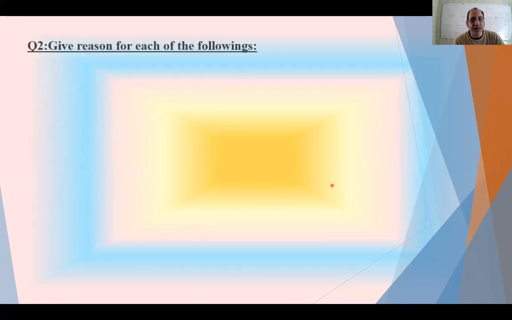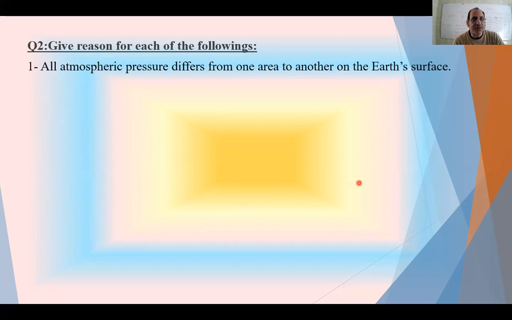Number 2, give reason. Atmospheric pressure differs from one area to another on the Earth's surface. Let's think: is the Earth's surface flat? No. Due to the different height, the pressure will be different.